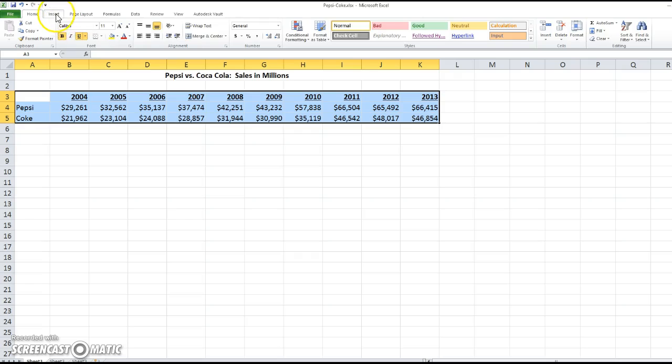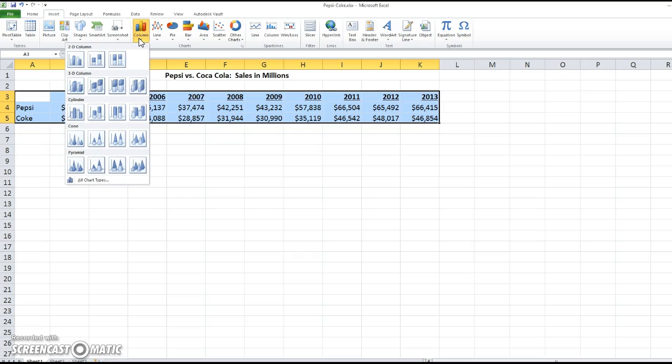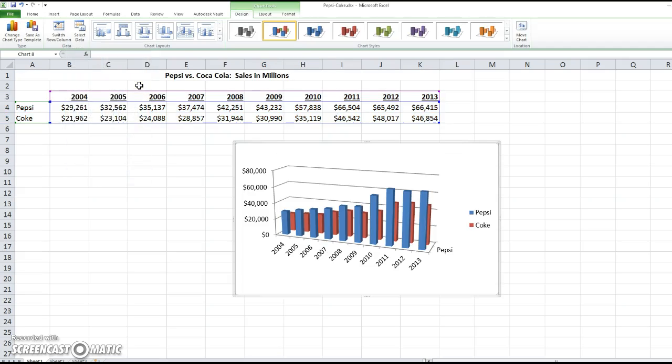Okay. Insert. From your chart menu, let's click column. And the 3D column, you're going to choose the one over to the far right. Okay. Now, see what I mean? You can see for each year, you've got the two bars, or two columns, indicating the Pepsi sales and the Coke sales. And I was a little bit surprised that Pepsi was outselling Coke for several years.